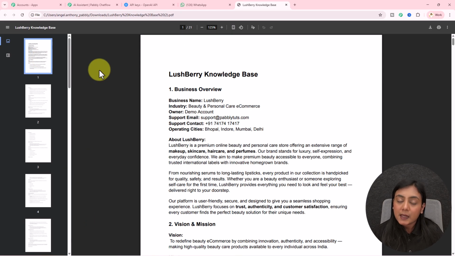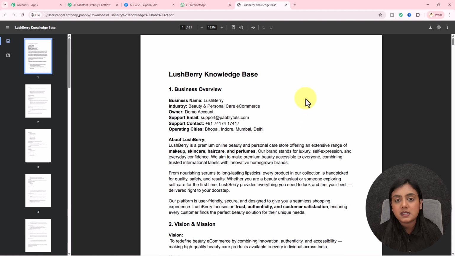I have created a PDF file format. There are two formats Pabbly Chatflow currently accepts, PDF and TXT. If your PDF has no images, you can have unlimited pages in the documentation, but if your PDF contains images, then you will have the limit of 10 pages only. I have created this small knowledge base of 21 pages right here.